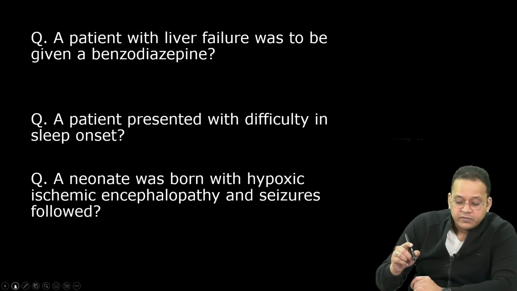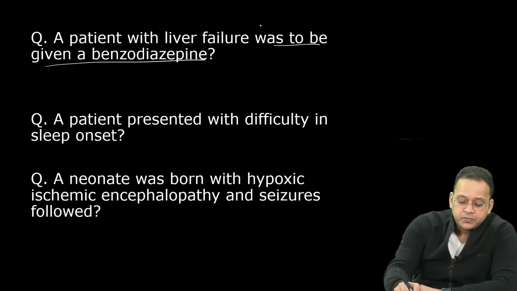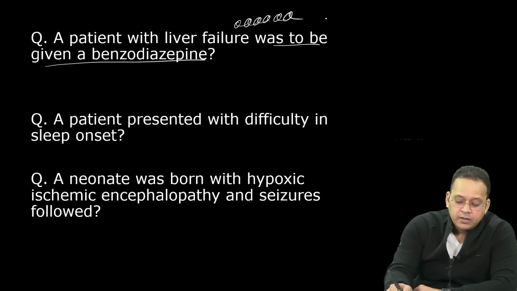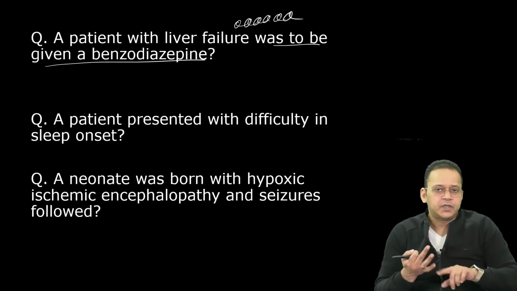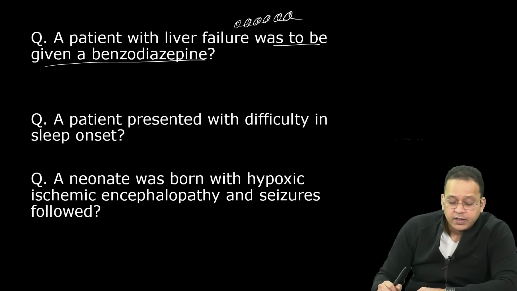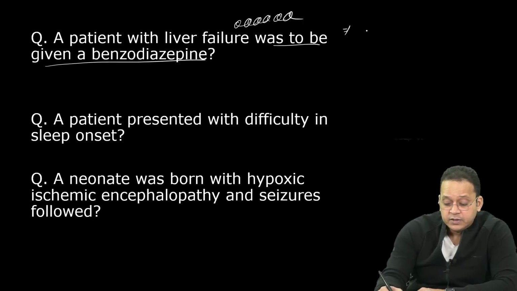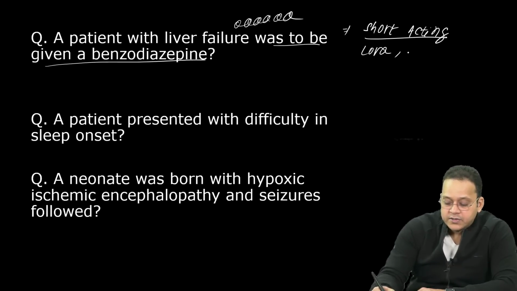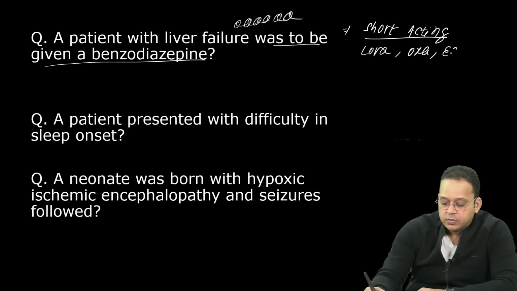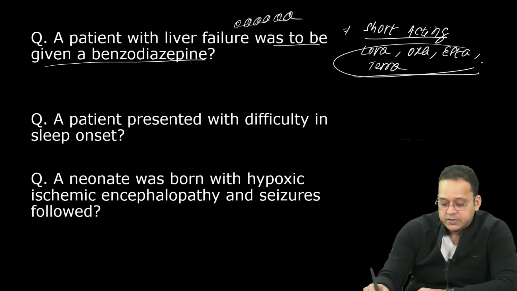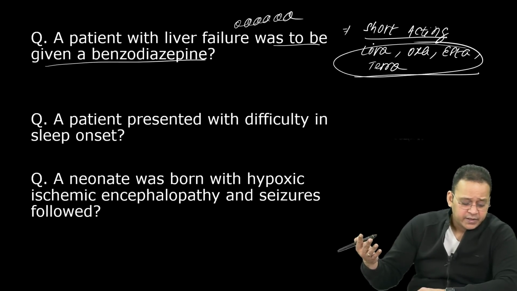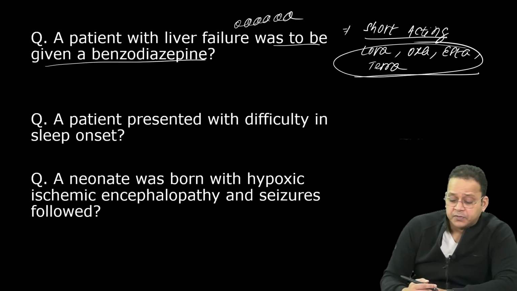Moving on. Patient with liver failure was to be given a benzodiazepine. It's a very frequently asked MCQ across all exams, be it NEET PG, FMGE, INI-CET, everywhere. So which are the drugs I'm going to use here? I'm going to use the short acting ones, like lorazepam, oxazepam, estazolam, and temazepam. These are four short acting drugs, which are preferred in liver failure.